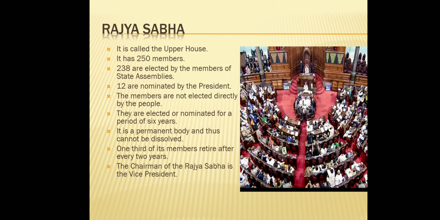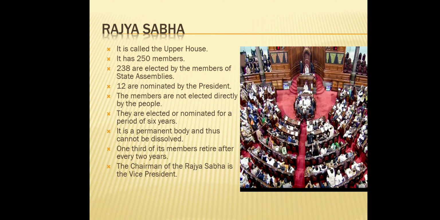Rajya Sabha. It is called the upper house. It has 250 members. 238 are elected by the members of state assemblies. 12 are nominated by the president. The members are not elected directly by the people. They are elected or nominated for a period of 6 years.